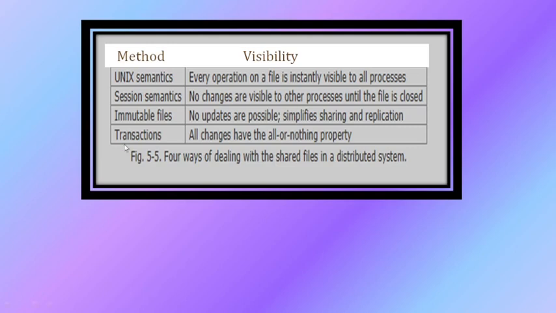And the last one is transaction-like semantics. In those, all changes have the all-or-nothing property. If there are any changes in that particular transaction, either all will be reflected and no partial modifications will be there, or nothing will be reflected.